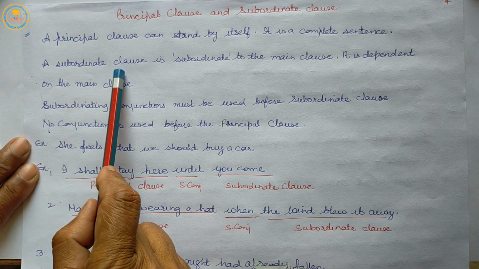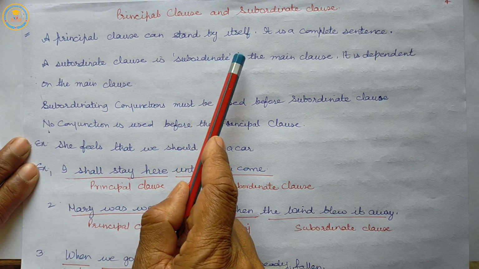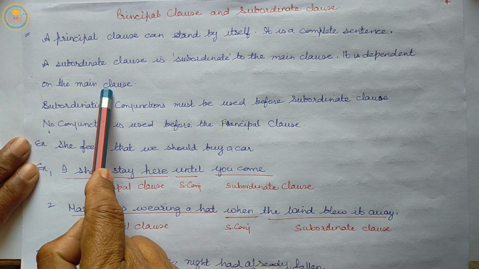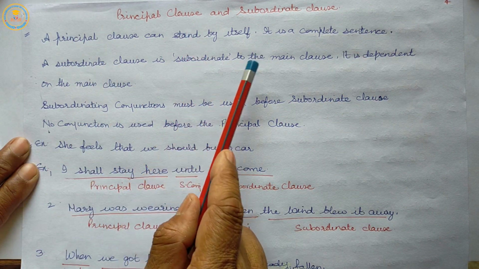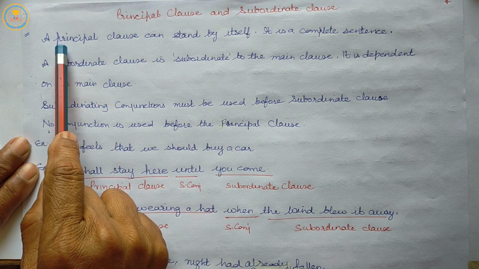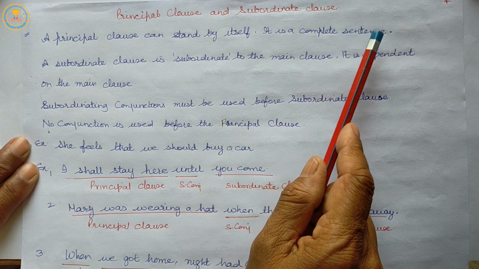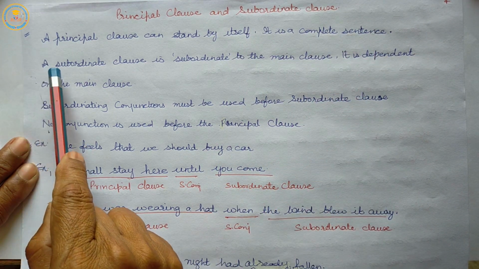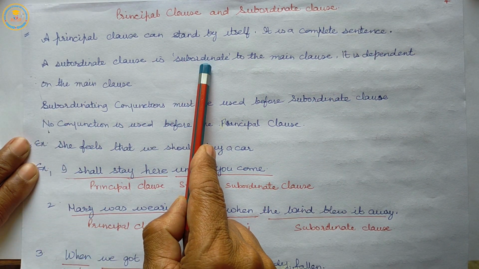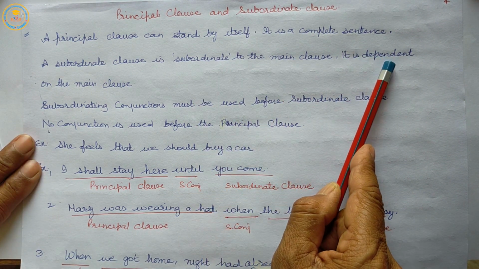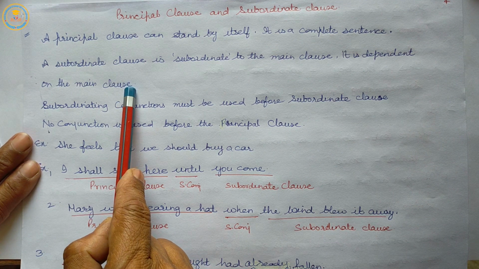A subordinate clause is subordinate or dependent on the main clause. The principal clause is independent and the subordinate clause is dependent.